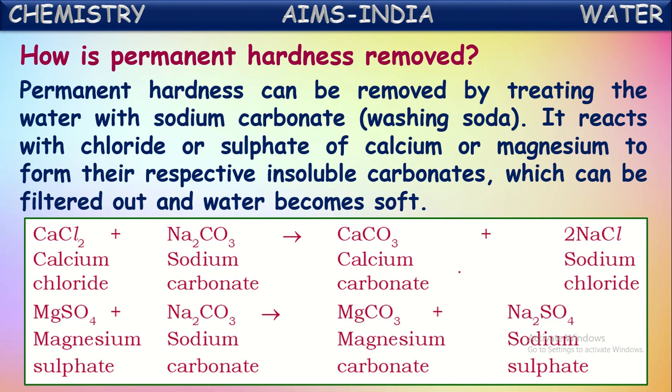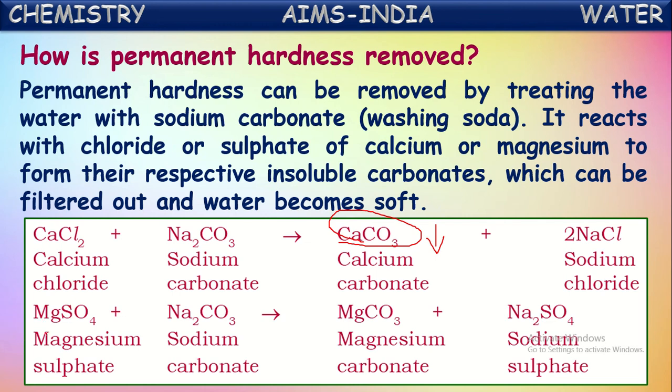So if hard water contains calcium chloride, then what happens on reaction with the sodium carbonate or washing soda? This washing soda reacts with calcium chloride and converts it into calcium carbonate, which is insoluble in water. So it forms a precipitate. This can be removed by the filtration process. In the same way, there are sulfates also.